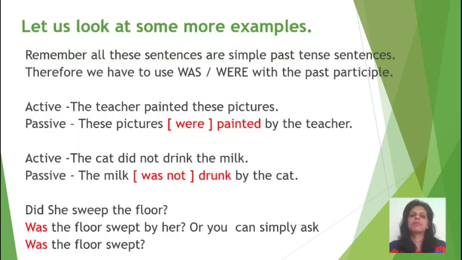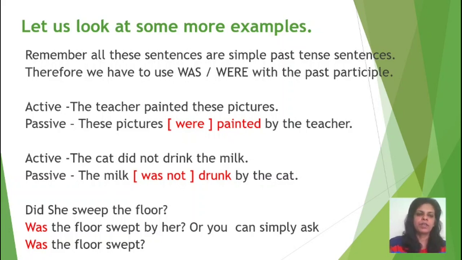Now let's look at some more examples. Remember, all these sentences are simple past tense sentences and therefore we have to use was or were with the past participle. Why? Because all these sentences are given in the past tense.